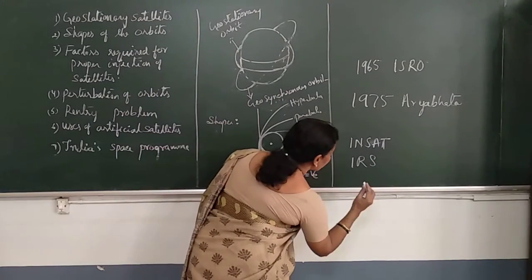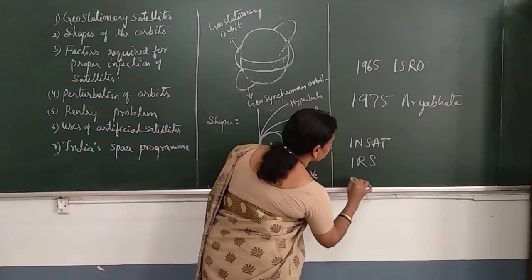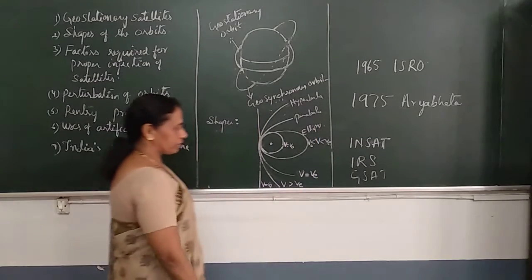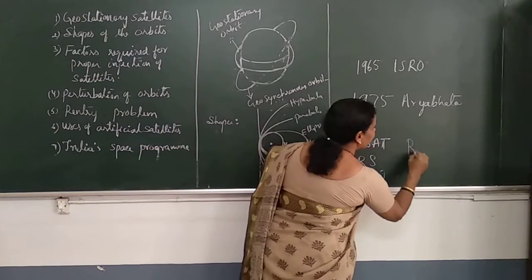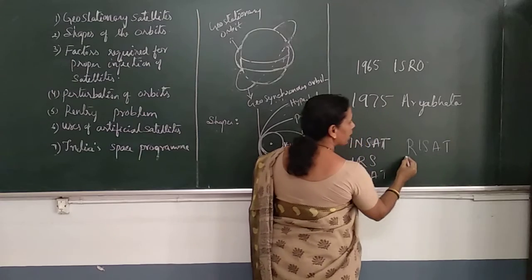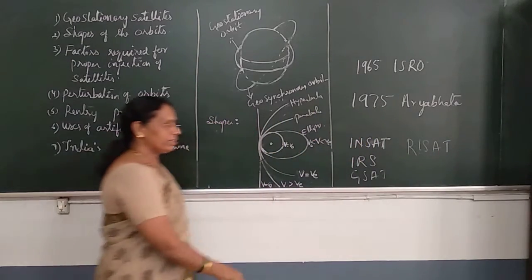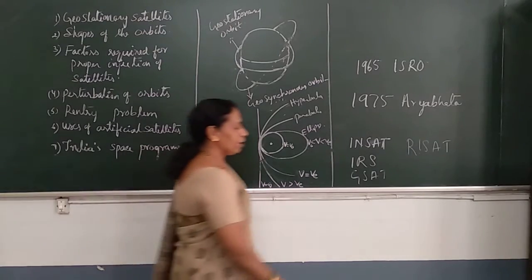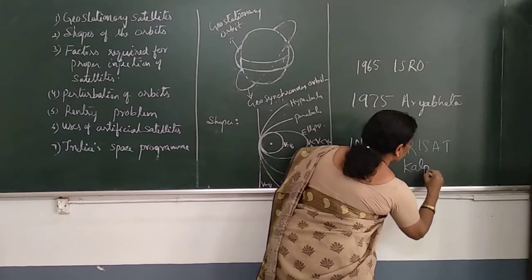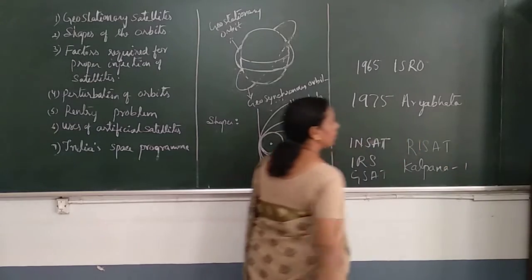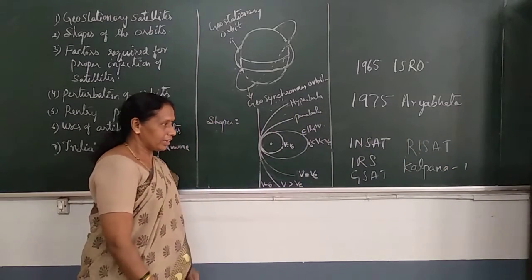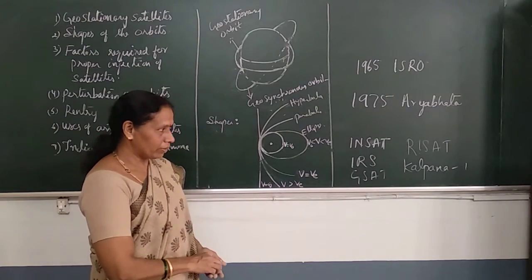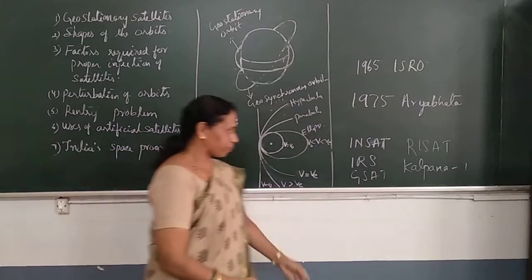After that, the GSAT series was launched into space. Then RISAT, radar imaging satellites, that series was launched into space. Kalpana 1 is the first Indian satellite launched for weather forecasting purpose. Kalpana 1 was named after Kalpana Chawla.